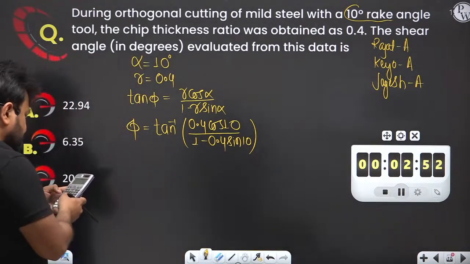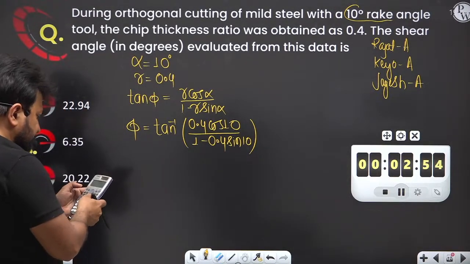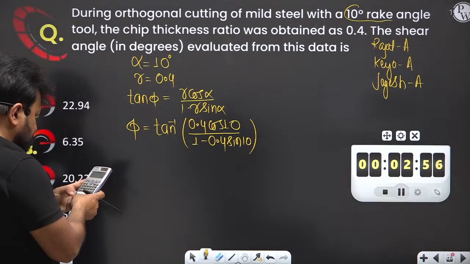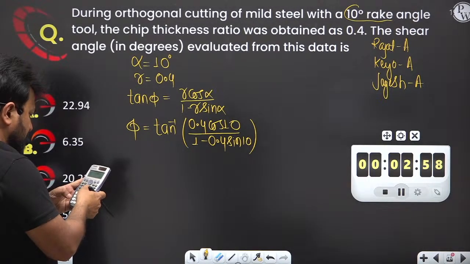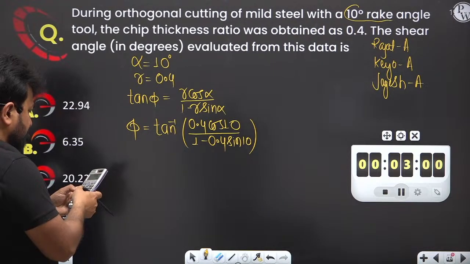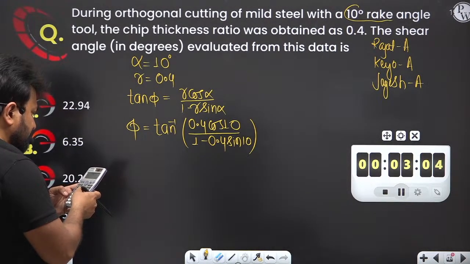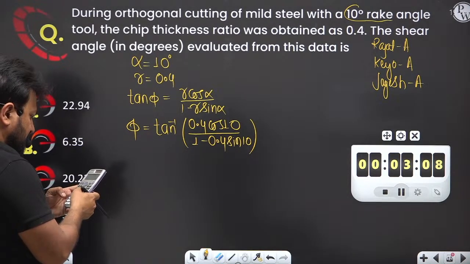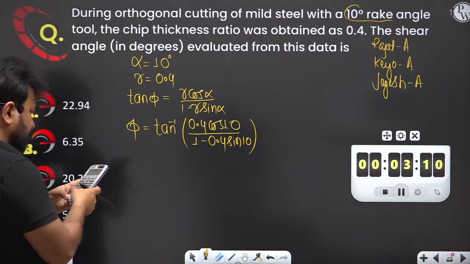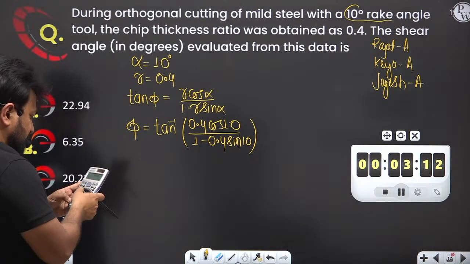Let me calculate. Here shift tan inverse of 0.4 into cos of 10, divided by 1 minus 0.4 into sine of 10.